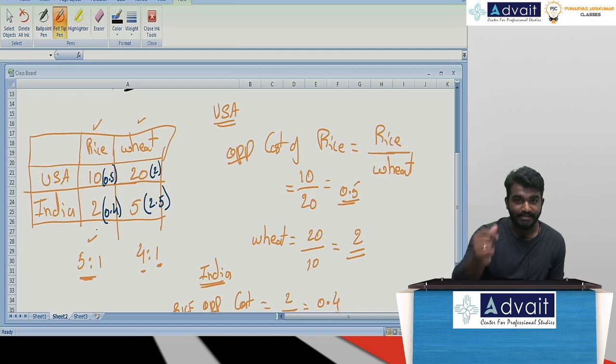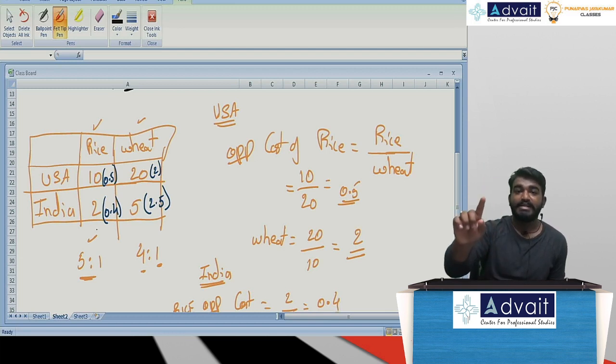Let me repeat it once again. Concentrate here. In terms of labor hours and opportunity cost, lower will be the better. In terms of ratio, output or productivity, higher will be the better. Now, we calculated the opportunity cost.